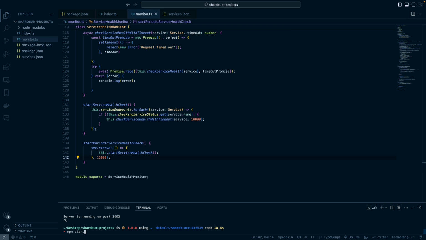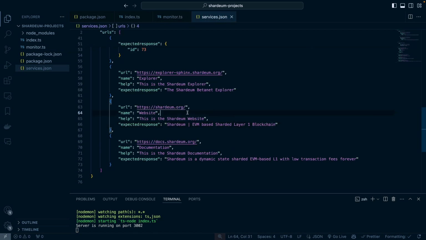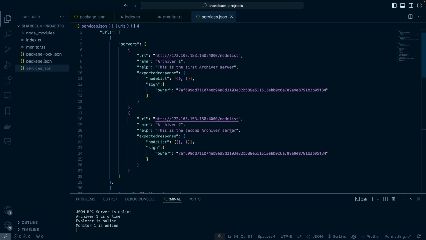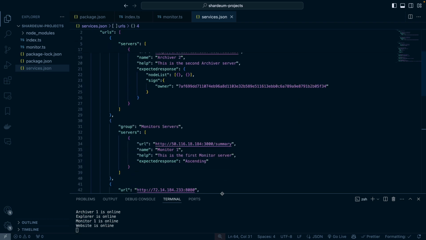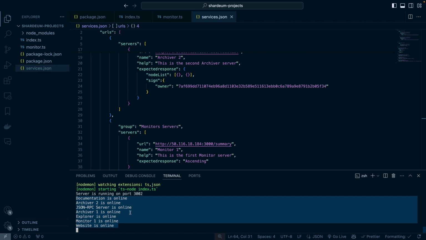I'm going to npm run start again. And let me zoom in here so that our logs are more visible. All right, fingers crossed. So with any luck, our services should all be online. Looking at the services, we have everything online as it should be. Okay, we're getting some logs now. So we see that documentation is online. Basically, all our services are online as expected.